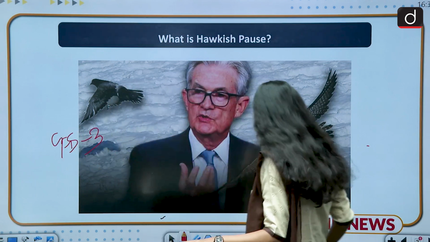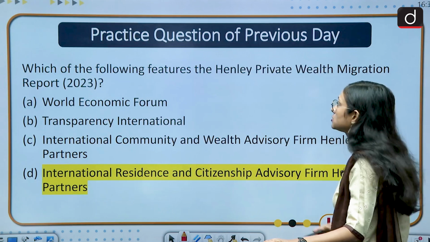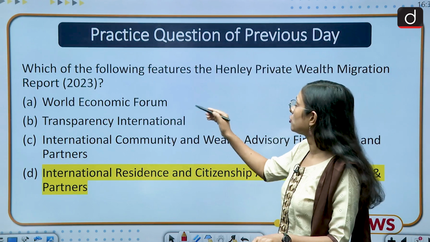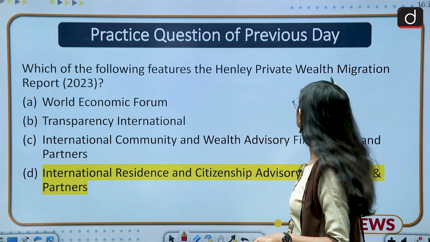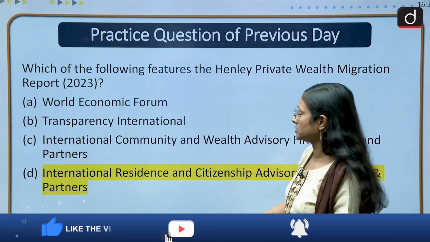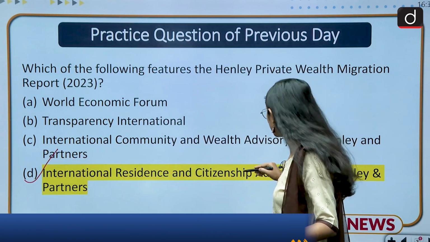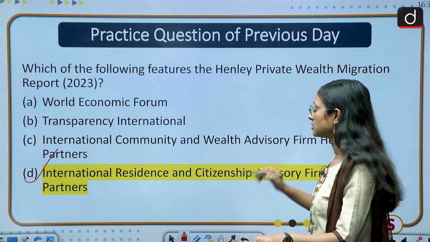Before moving to the points of discussion, first of all we will discuss the previous day's MCQ. The question was, which of the following features the Henley Private Wealth Migration Report? Your answer is D, which is International Residence and Citizenship Advisory Firm Henley and Partners.